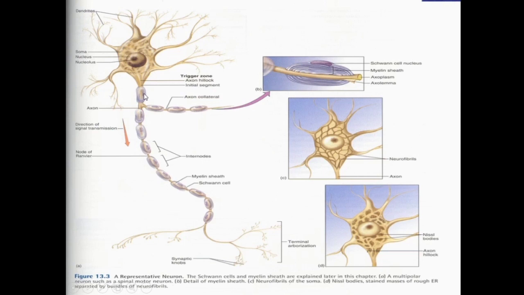A single Schwann cell winds around. You can see in this diagram, on this side of the diagram, you can see that the Schwann cell nucleus comes out and the cell membrane is deposited in the form of these concentric layers. It starts winding around this portion of the axon, that is the internode, and it then covers this portion of the axon by the myelin sheath. This bare area which is in between, it is just like as you can see in the form.